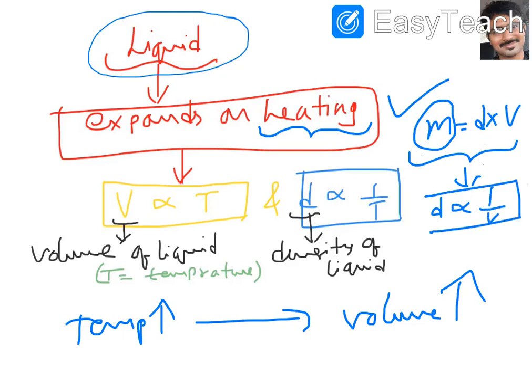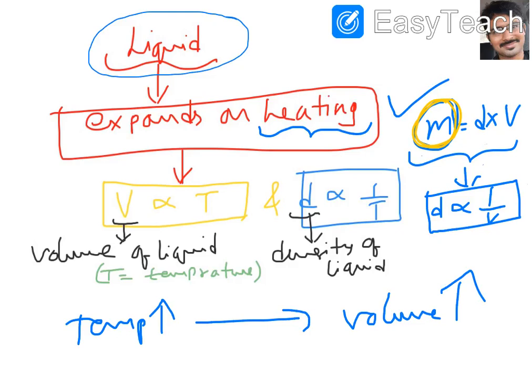If you heat a liquid, volume will increase and density will decrease, but the total mass of the liquid will remain the same. So density is inversely proportional to volume.